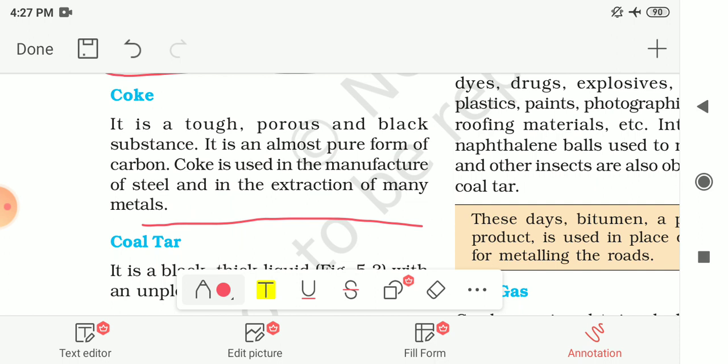Extraction is the process of getting metals from their compounds. So to extract metals from their compounds, and in the manufacturing of steel, coke is used, and it is a pure form of carbon.